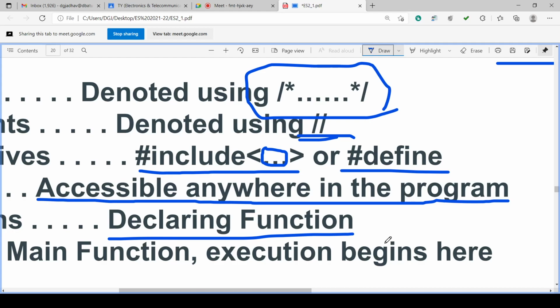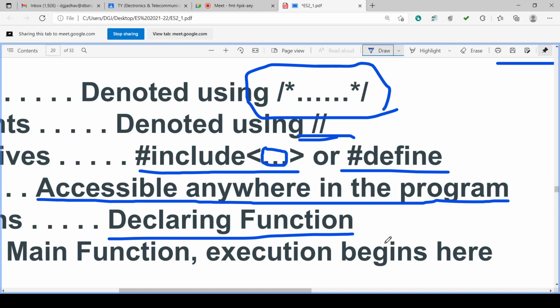And these instructions you need not write again and again in the program. You directly declare the function, and by declaring the function a single time you can call this function any number of times in the program.